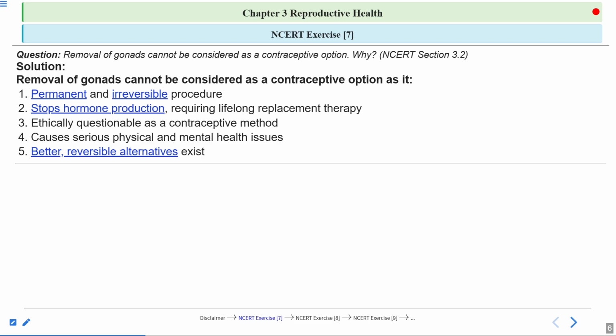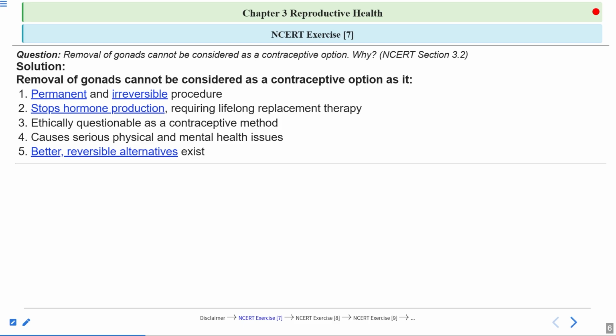So an ideal contraceptive should be reversible. This is one of the criteria of an ideal contraceptive. They should be user friendly, easily available, effective, and reversible as well. But removal of gonads is not reversible, this is a permanent and irreversible procedure.